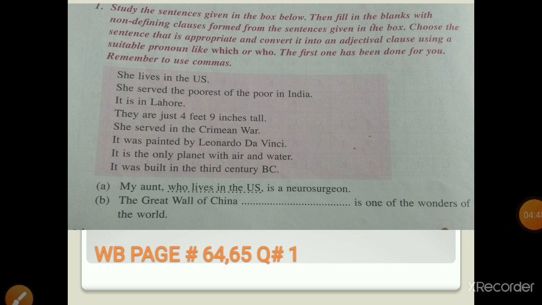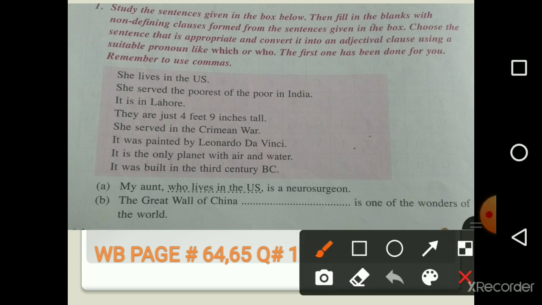Now in the workbook page 64-65, again the same kind of exercise is there. In the pink part you can see: she lives in the US. She served the poorest of the poor in India. It is in Lahore. They are just 4 feet 9 inches tall. She served in the Crimean War. It was painted by Leonardo da Vinci. It is the only planet with air and water. It was built in the 3rd century BC.